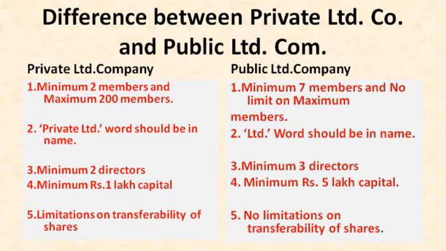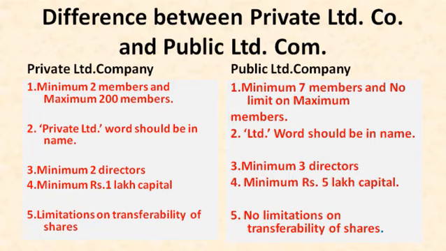Third point, at the time of registration in a private limited company, minimum 2 directors are required. In case of public limited company, minimum 3 directors are required. Next, fourth point, to start a private limited company, minimum rupees 1 lakh of capital is required. In case of public limited company, minimum rupees 5 lakh capital is required.